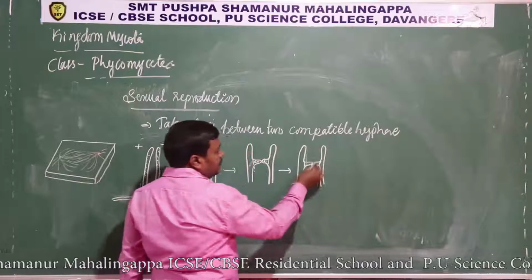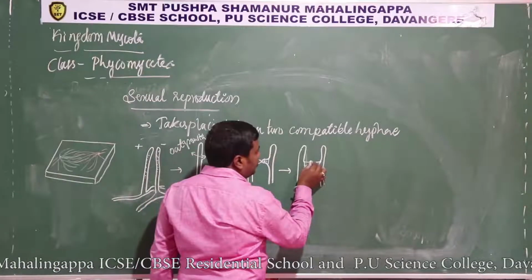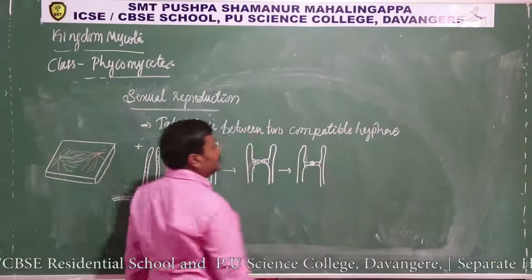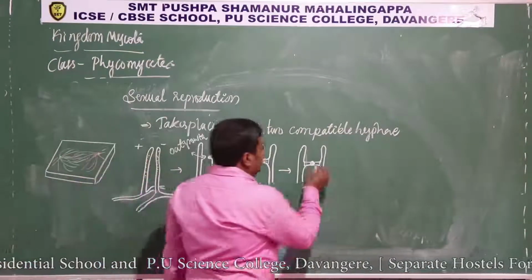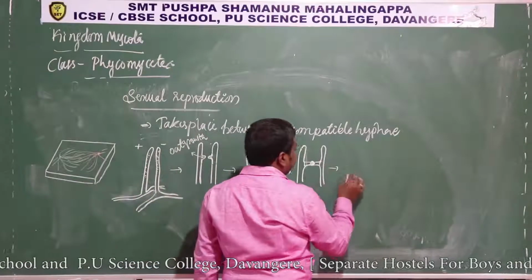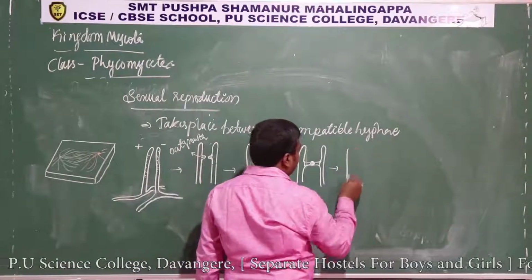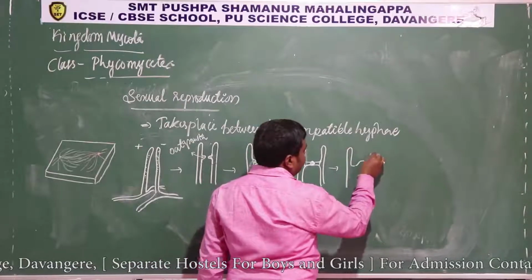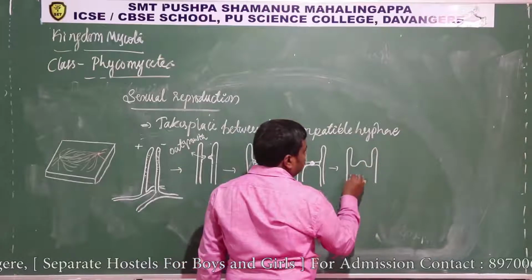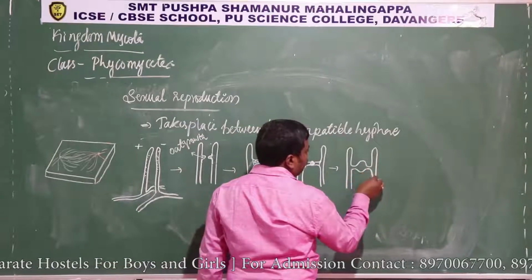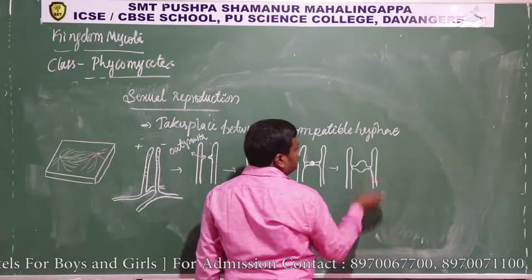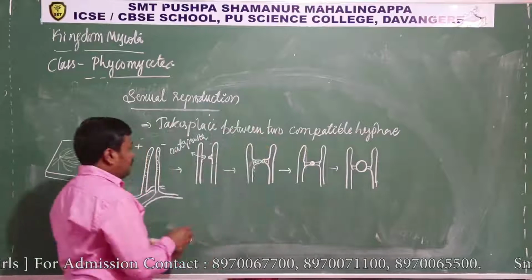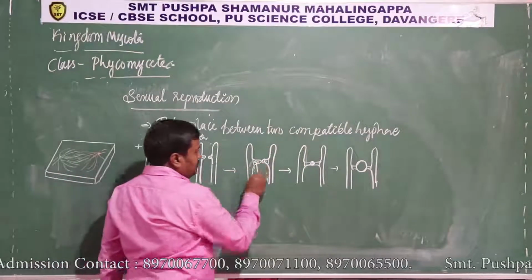So like this, at the point of contact, the wall gets dissolved and the cytoplasm and nucleus get fused. They fuse, then it secretes a thick wall. Okay, so it forms a thick wall. So let me explain it. Now here